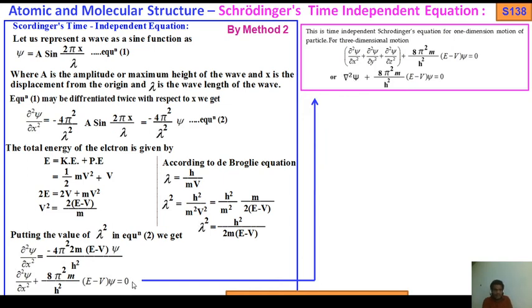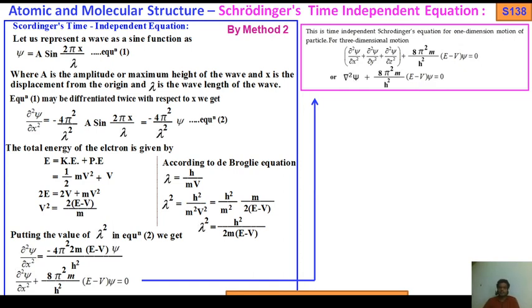So that is the Schrodinger time independent equation for one dimension motion of a particle. Method 1 and method 2 give the same result. So for 3 dimensional, just del square psi by del x square plus del square psi by del y square plus del square psi by del z square plus 8 pi square m by a square e minus b psi equals to 0, or with the Laplacian operator, capital delta square psi plus 8 pi square m by a square e minus b psi equals to 0.